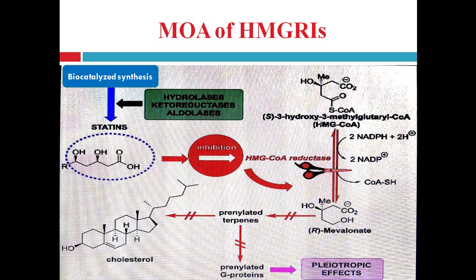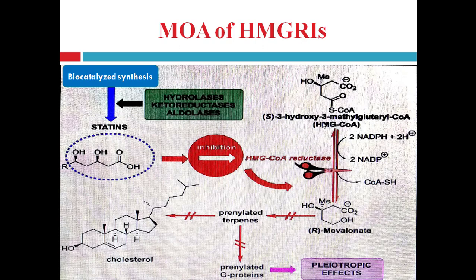That's why 3-hydroxy 3-methyl glutaryl coenzyme A, which is known as HMG coenzyme A. This HMG coenzyme A is reduced to mevalonate with the help of the enzyme HMG coenzyme A reductase and the cofactor NADPH. NADPH is converted into NADP, right? So it gives the hydrogen for the reduction reaction and it is converted into mevalonate, right?